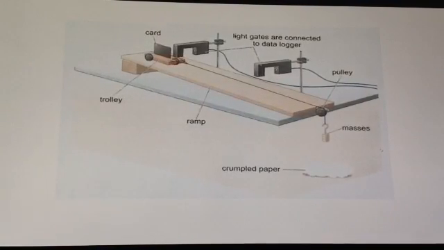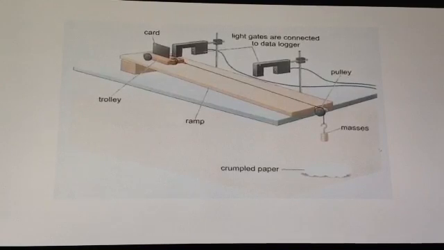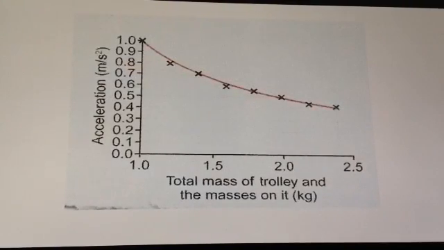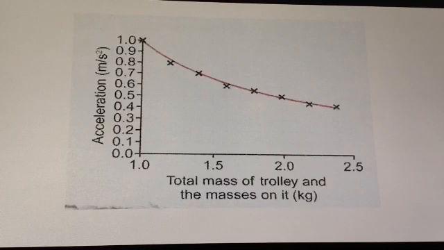So back to our setup. We could also use this setup to investigate the relationship between mass and acceleration. This time the resultant force would be fixed, so we'd keep the same force on the hanger, but the mass of the glider would be changed. So the graph shows us that for a fixed resultant force, as the mass increases, the acceleration decreases. But we could take this graph further.